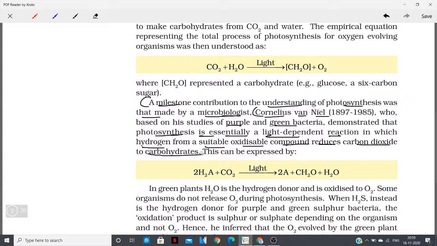Okay, so this Cornelius van Niel was a very eminent scientist, and he gave a milestone contribution to the understanding of photosynthesis.